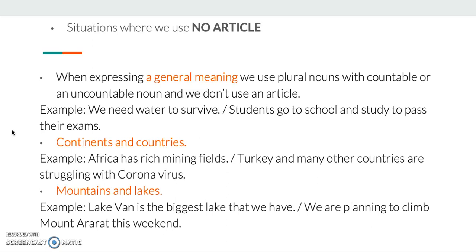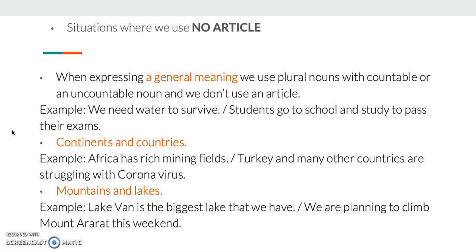Also, there are some situations where I don't use an article. When expressing a general meaning, we use plural nouns with countable nouns. What do I mean? Let's have a look at the example. Students go to school and study to pass their exams. I'm talking about all of the students here. So I use student, a countable noun, in plural form without an article.